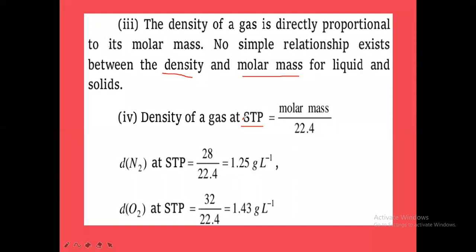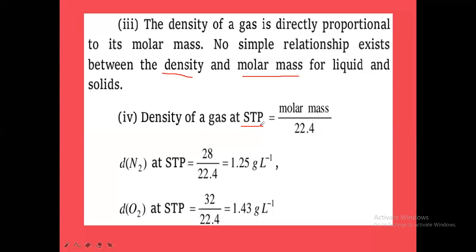0 degrees Celsius. 0 degrees Celsius means what? 273 Kelvin. And standard pressure is what? 1 bar. Instead of STP, if we take NTP, normal temperature and pressure, almost both will be similar, STP and NTP. If you take NTP, in that case, temperature will be 0 degrees Celsius only. But the pressure will be taken as 1 atm instead of 1 bar. 1 atm pressure will be taken for NTP.